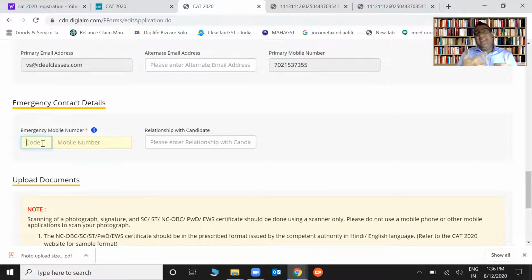Something might happen during the examination, right? And your phone is with you right now. So some emergency mobile number is required. I'll also talk about how the examination is going to be conducted. Is it really going to be center-wise? I doubt it, right? So please write a close relative's phone number, and that person should be in the same town in which you live. Don't give your ghar ka phone number. I mean, if you are in Mumbai and you give somebody who is in Indore, it will be difficult for them to trace them.